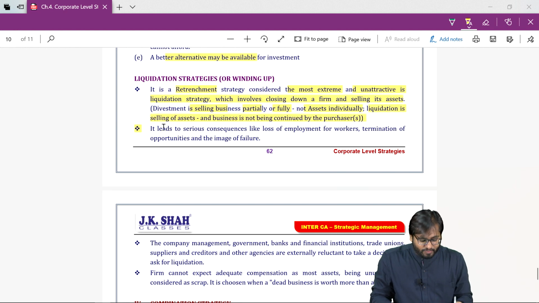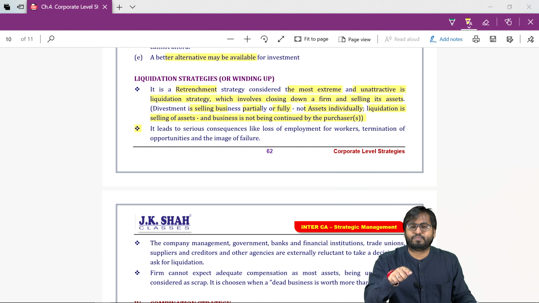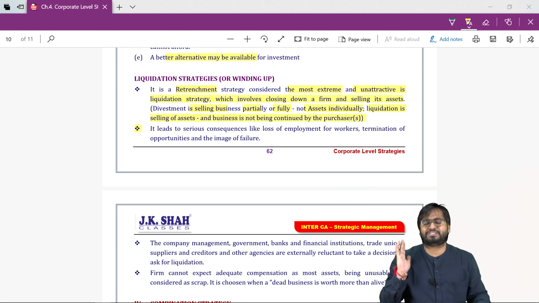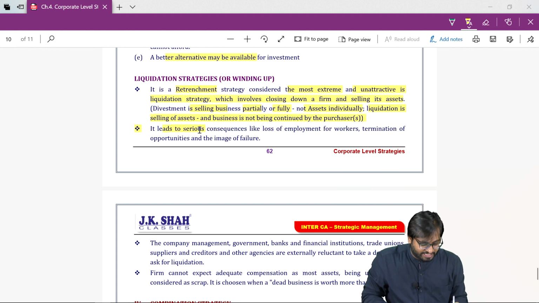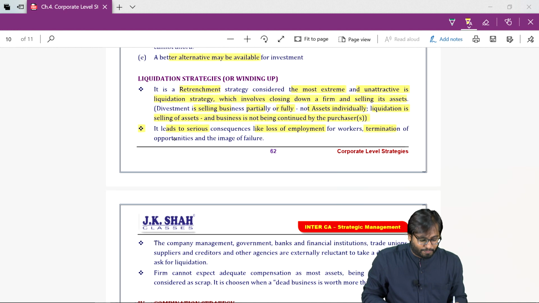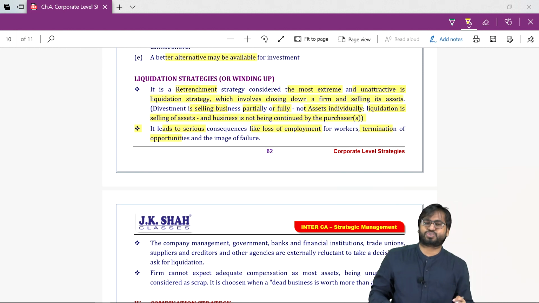Here, in liquidation, we are selling the assets and the business is not being continued by the purchaser. So the buyer of the asset may not continue with this business. They may be using this asset for some other purpose. It leads to serious consequences, like people will lose their jobs, and there is termination of opportunities.